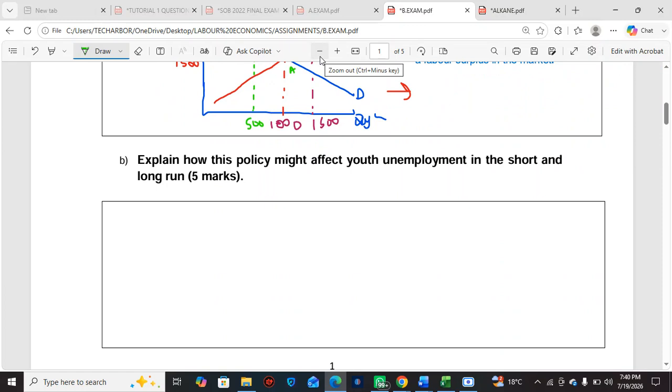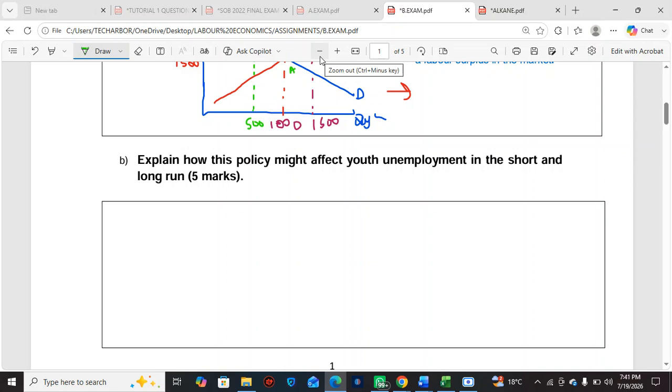Explain how this policy might affect youth unemployment in the short run and in the long run. So in the short run, youth unemployment is going to increase. Why? Because more people are entering into the labor market. But not all of those people are going to get jobs, because remember, when the minimum wage increases, theoretically, it means it's expensive for businesses.